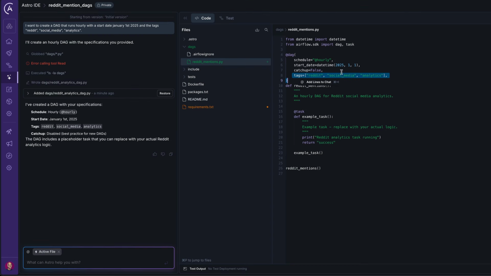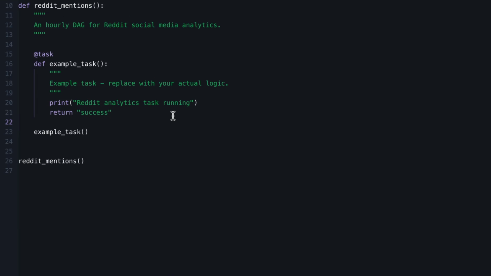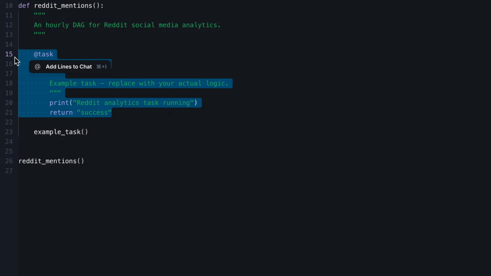Otherwise, I do have the tags, the start date, the schedule, the catch up, and we use the decorators, which is amazing. All right, let's add the first task. This task creates a table in our data warehouse, Snowflake, where we will store the posts that mention Astronomer or Airflow. And this is the task.